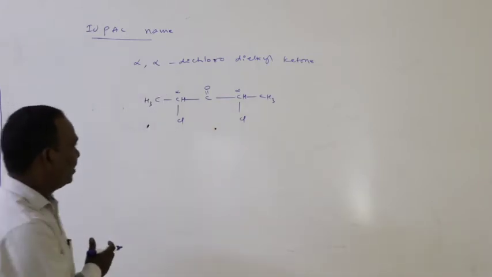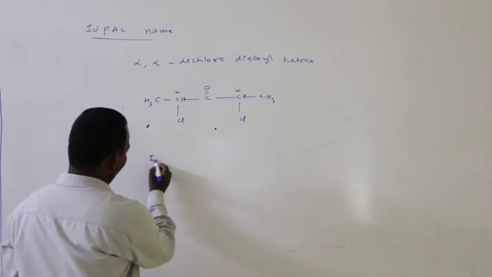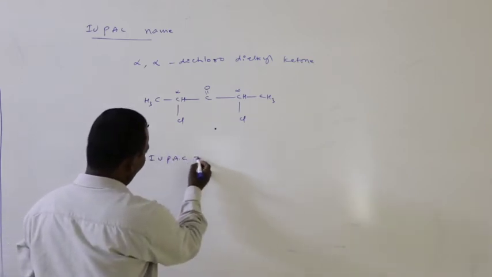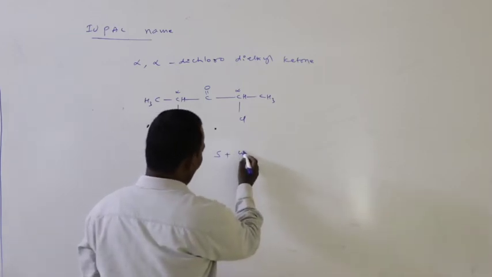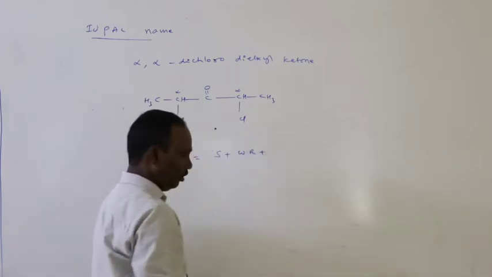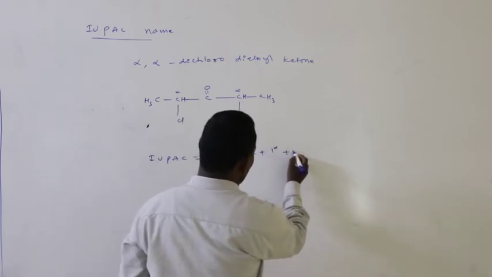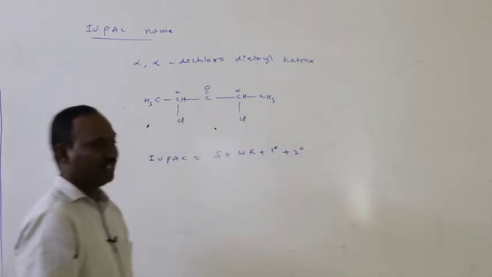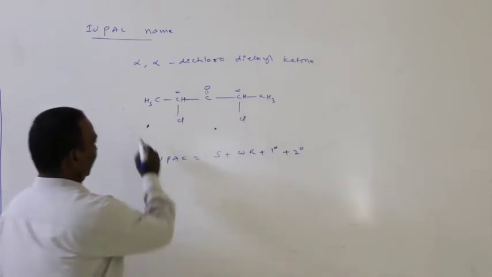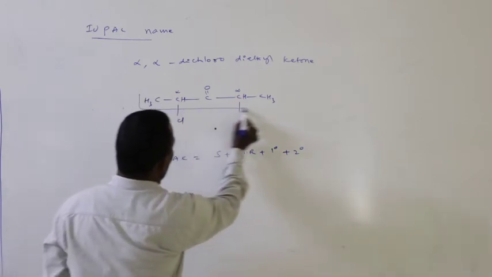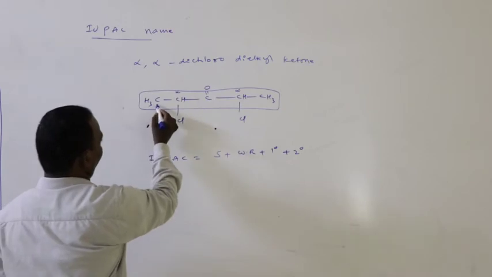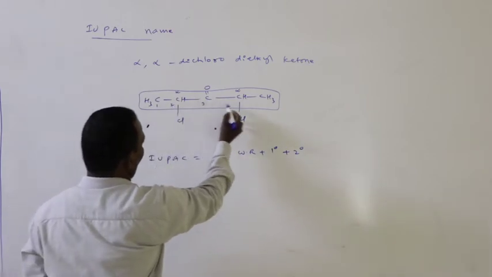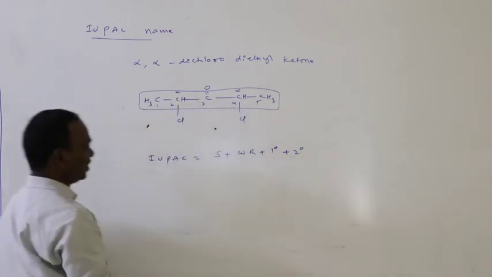Now its IUPAC name is equal to substitution, word root, primary suffix and secondary suffix. Okay, now this is the longest chain. In this longest chain, 1, 2, 3, 4, 5 carbons.